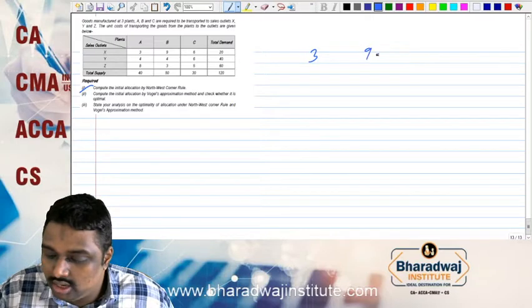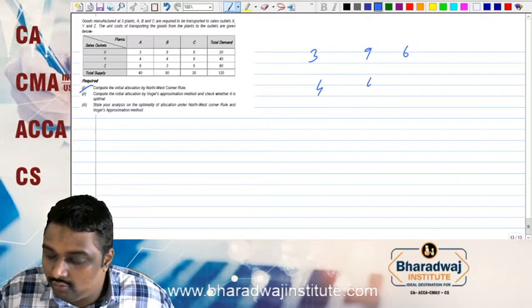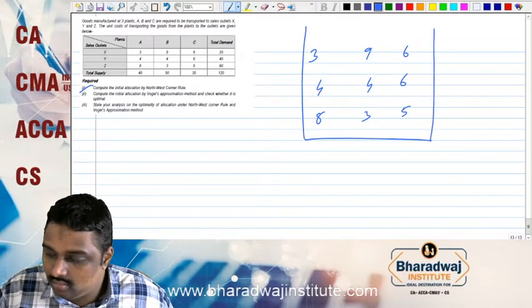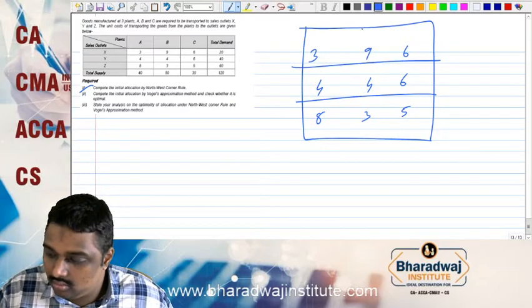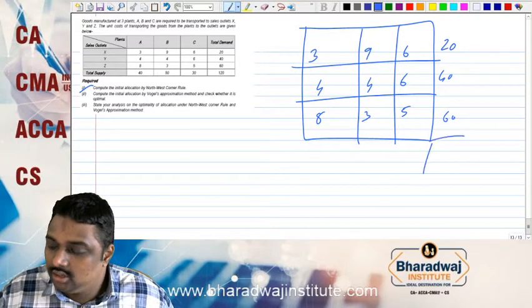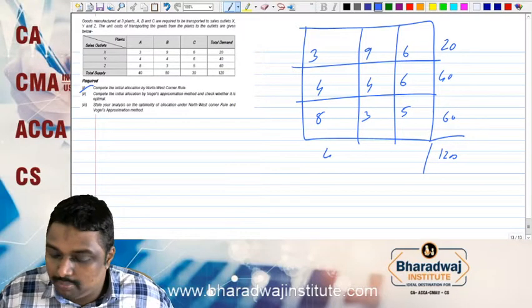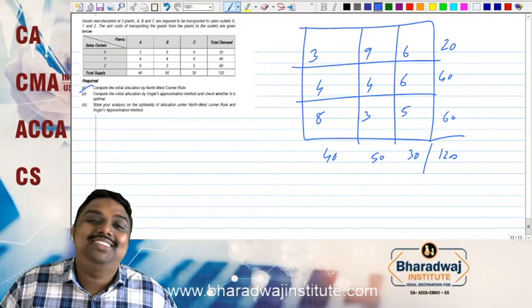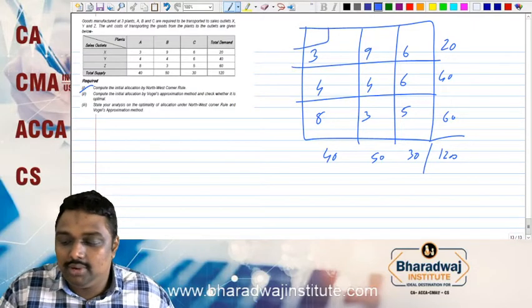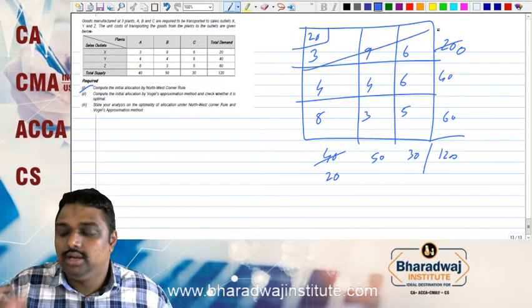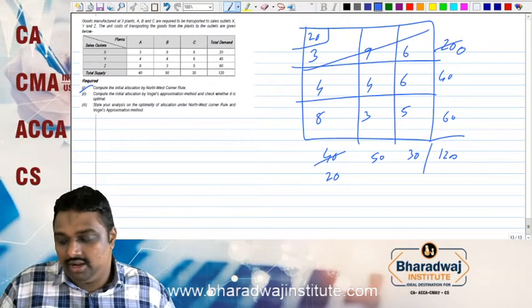We can start. The costs are 3, 9, 6, 4, 4, 6, 8, 3, 5. Demand is 20, 40, 60, and the total will come to 120. Supply is 40, 50, 30. So we have to allocate. Northwest corner is one of the easy methods. Simply we allocate from the northwest. We have 20 and 40, so we allocate 20. The balance will be 0, and this column will be crossed.